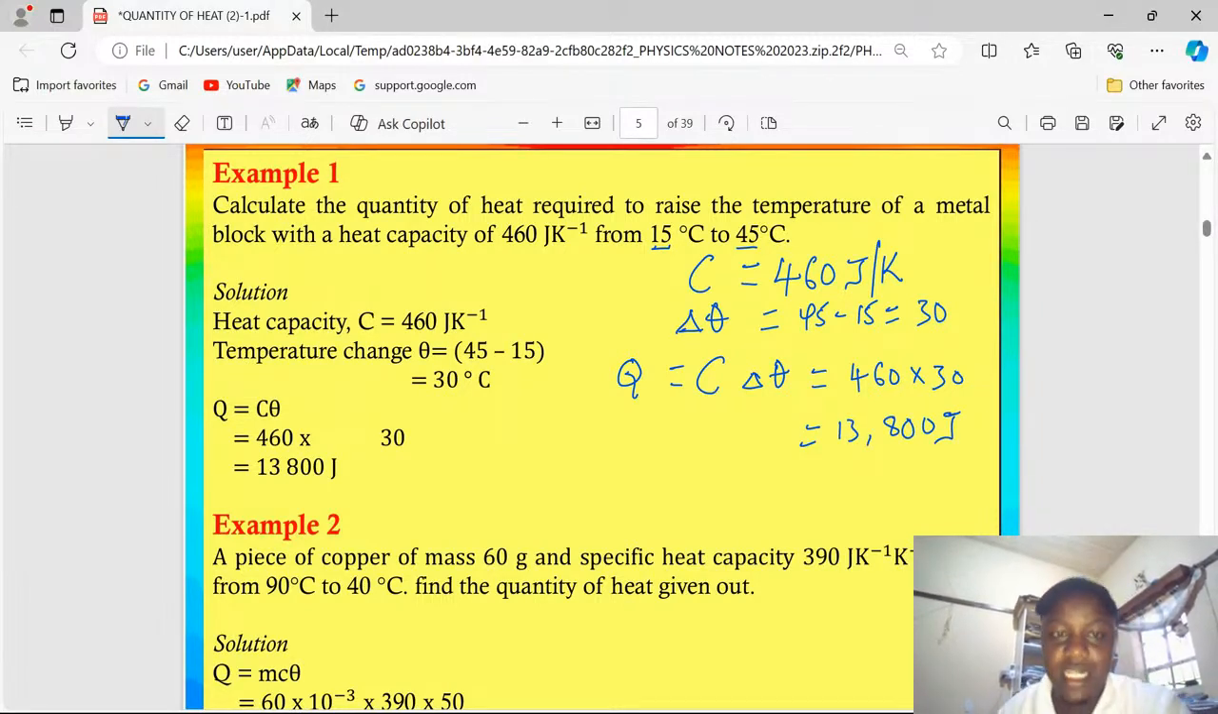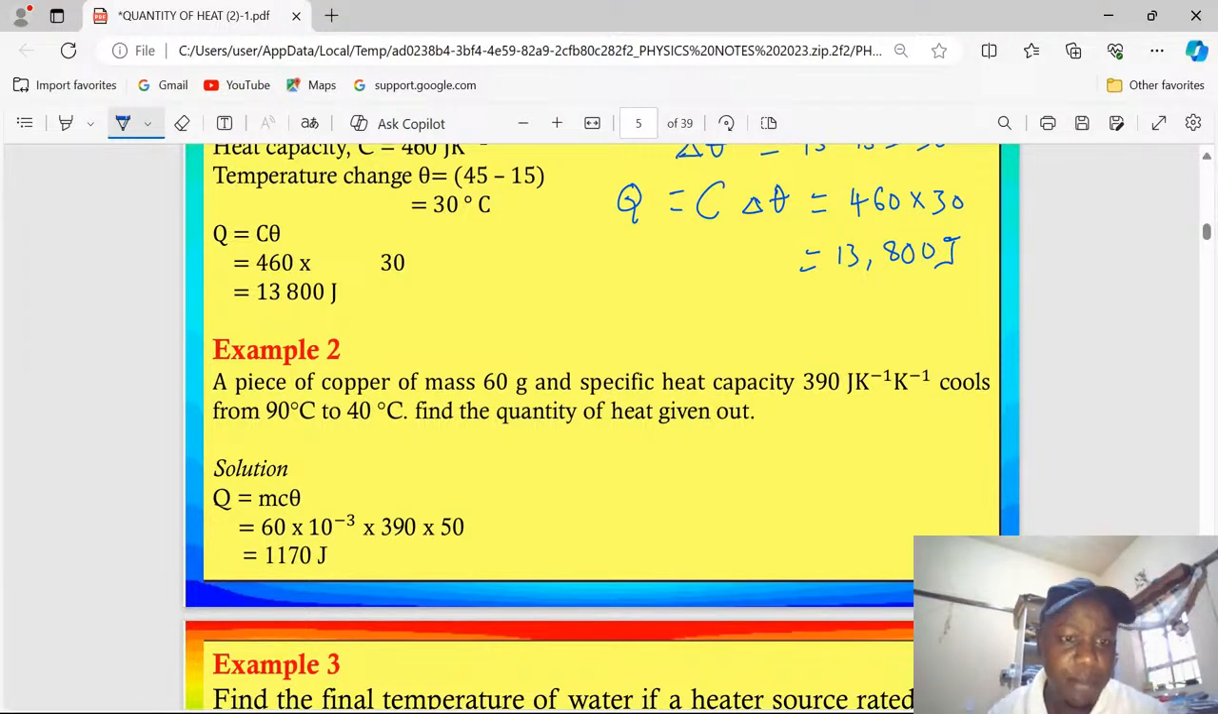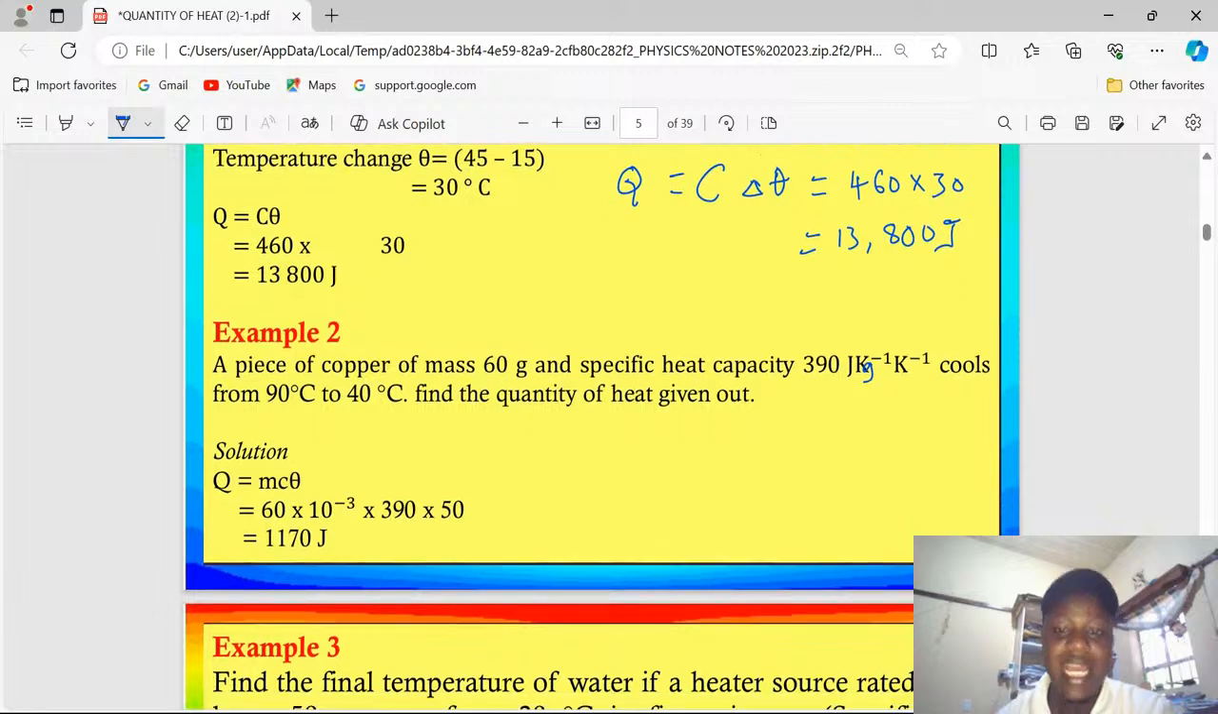So it's good to know that whenever you are calculating energy, you should record it in joules. Now there is a second example here, which says that a piece of copper of mass 60 grams and specific heat capacity 390 joules per kilogram per Kelvin. This should be kilograms, sorry. Joules per kilogram per Kelvin cools from 90 degrees Celsius to 40 degrees Celsius. Find the quantity of heat given out.